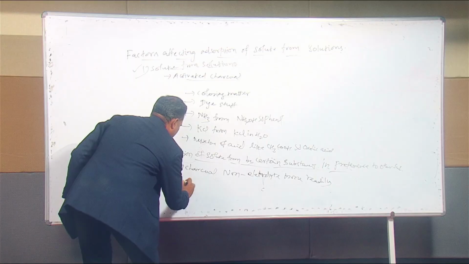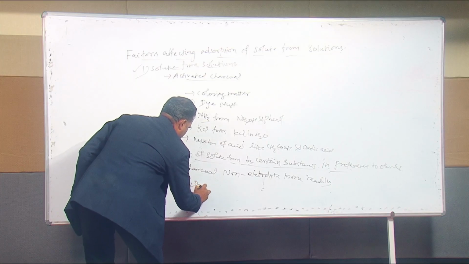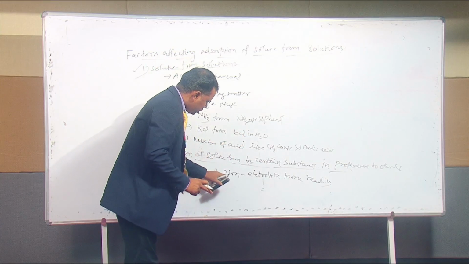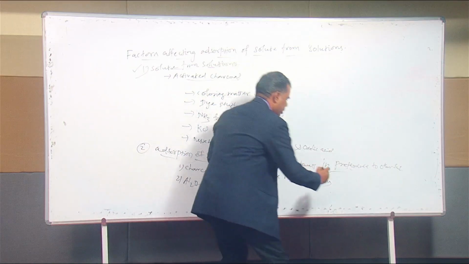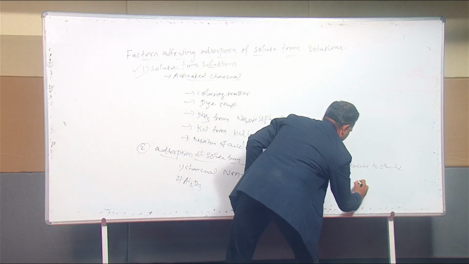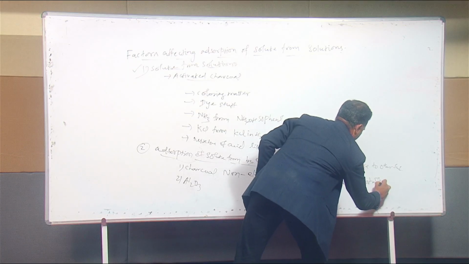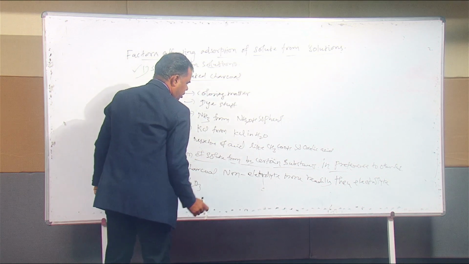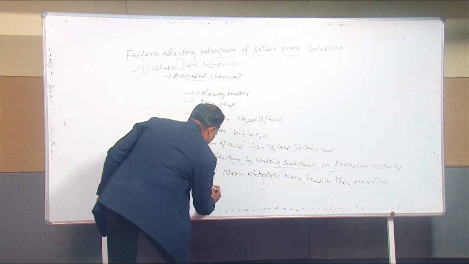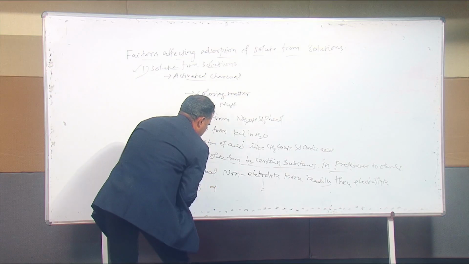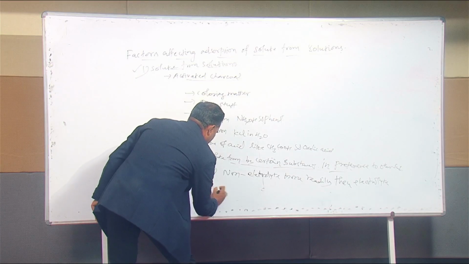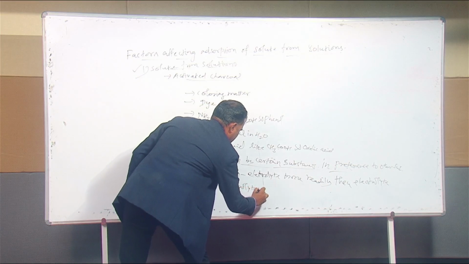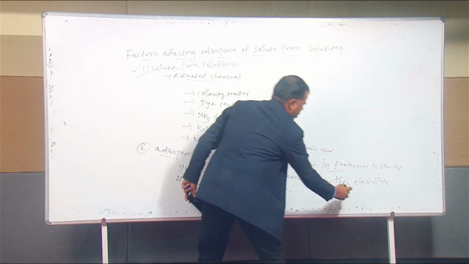Then one more example, alumina gel, Al2O3. Alumina gel is just the reverse of charcoal, because charcoal adsorbs non-electrolytes more readily than electrolytes, but alumina gel adsorbs electrolytes more readily than non-electrolytes.